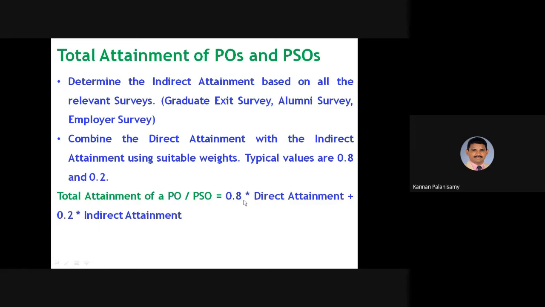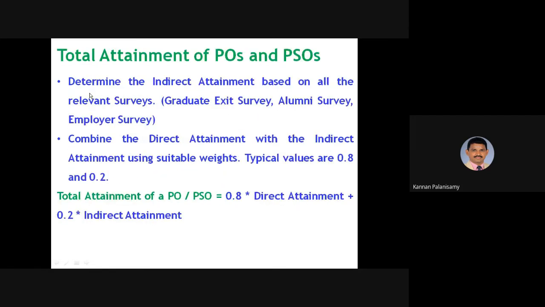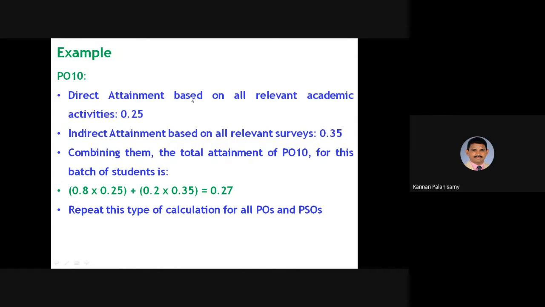So based on our weightage defined, we can give 0.8 for direct attainment and 0.2 for indirect attainment, right? One example is shown here. Direct attainment based on all relevant academic activities is 0.25. Indirect attainment is 0.35. Combining them, the total for PO10, which is related to communication, right?